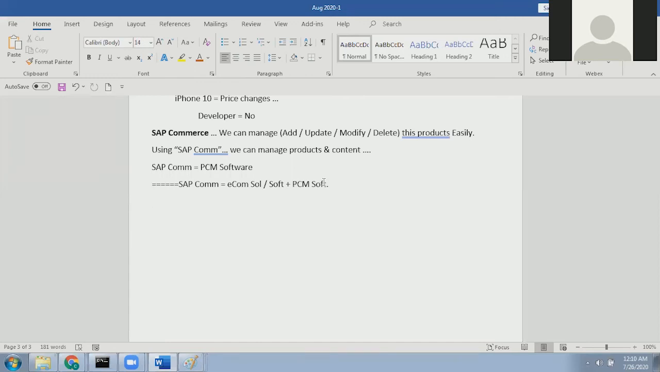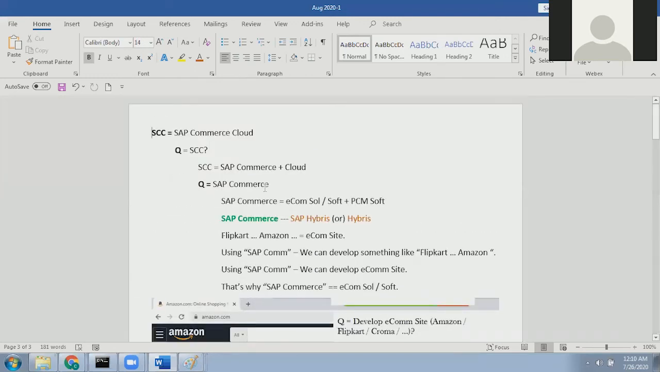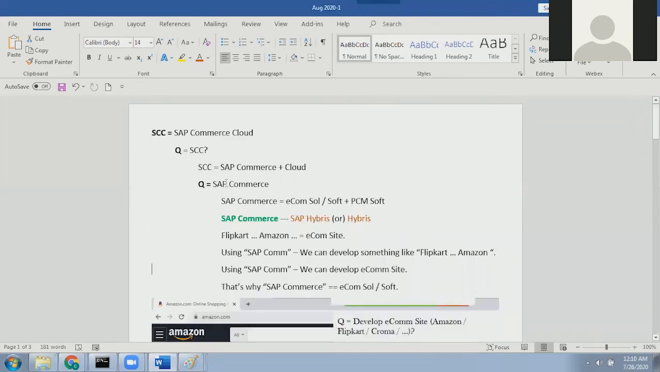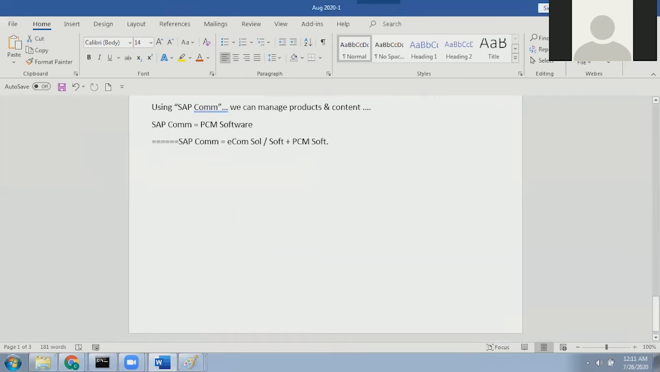SAP Commerce. Okay, now let's come back. What is SAP Commerce Cloud? SAP Commerce Cloud is nothing but SAP Commerce. It is an e-commerce solution, a PCM software, as I just explained. The original definition is: SAP Commerce Cloud is SAP Commerce plus Cloud. I explained the meaning of commerce, now let's understand the meaning of cloud.